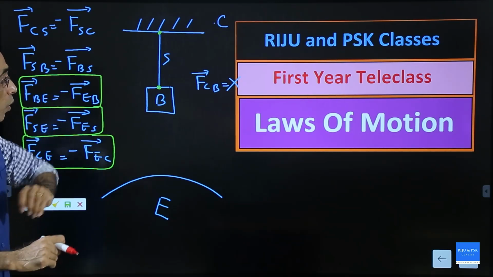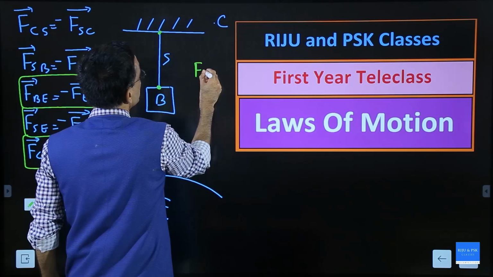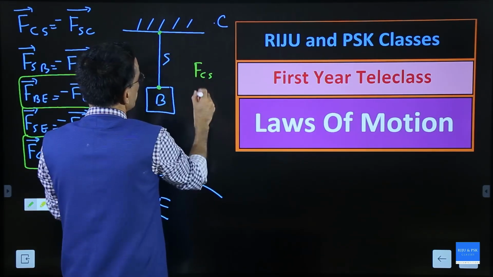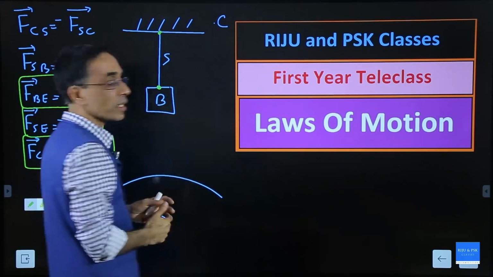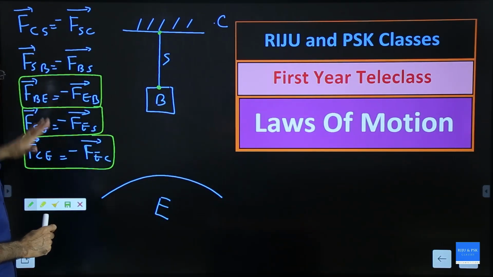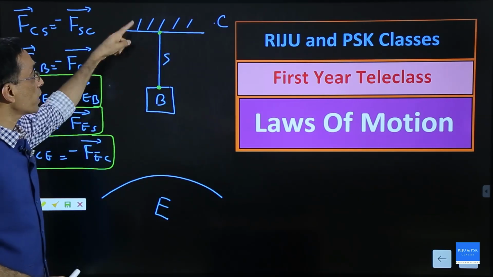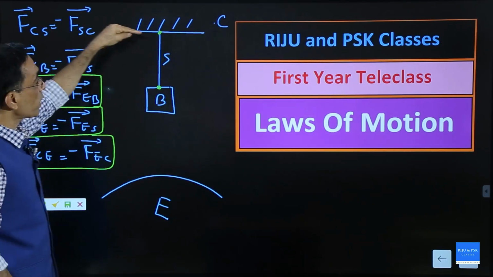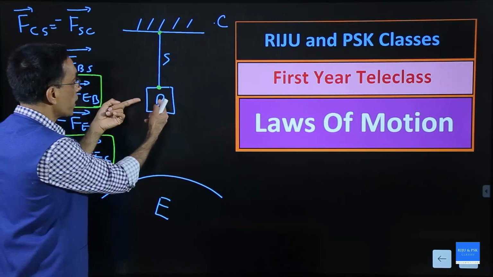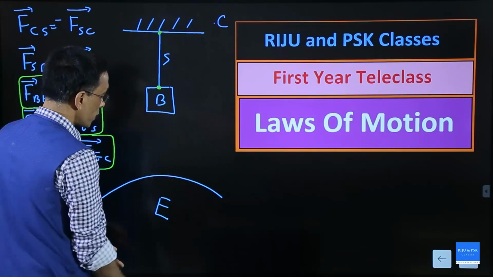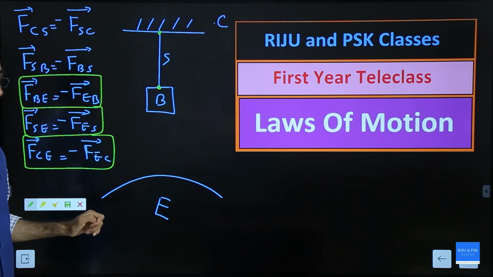If you want to consider all gravitational forces, then there is force on the ceiling by the string, gravitational, and force on the block by the ceiling, gravitational, but these are negligible, so we will not consider them. So we normally consider only the gravitational force between earth and objects, not between the objects themselves, but we will consider the electromagnetic contact forces between all the objects. There is no electromagnetic contact force between the earth and the block, because there is no contact. So these are the important action reaction pairs.